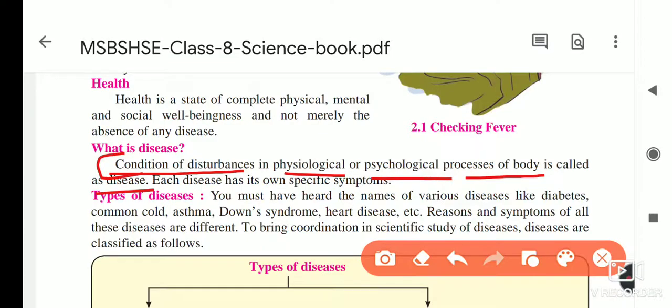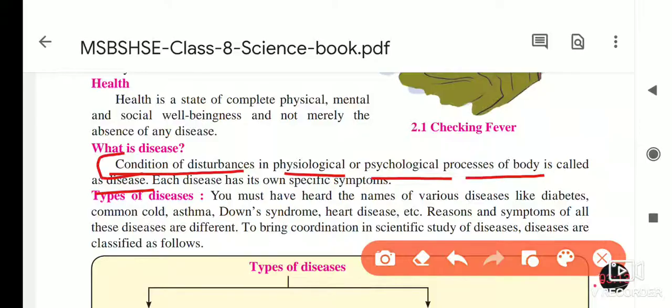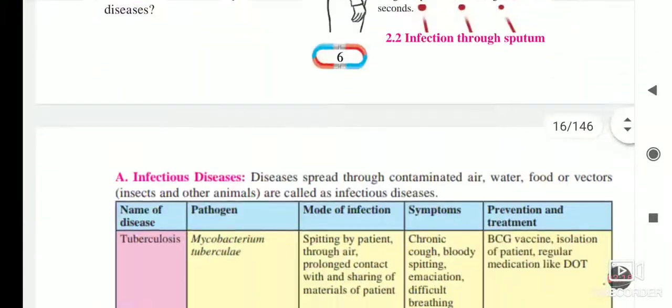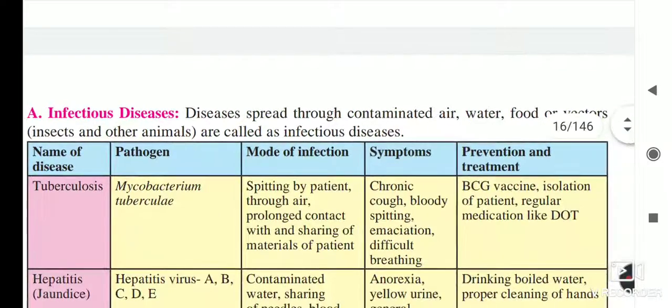Okay, thirdly I ask you the definition of infectious diseases. As I told you before, you have to read the lesson first, then you will understand where the definitions of these particular headings are. Okay, so for infectious diseases we have to move forward, and here is the definition of infectious diseases.